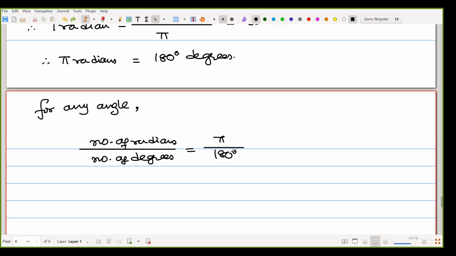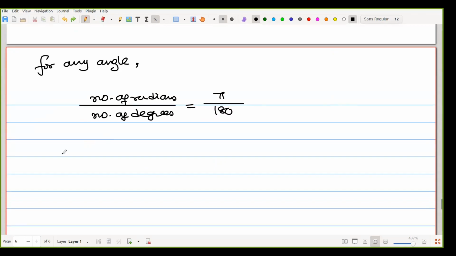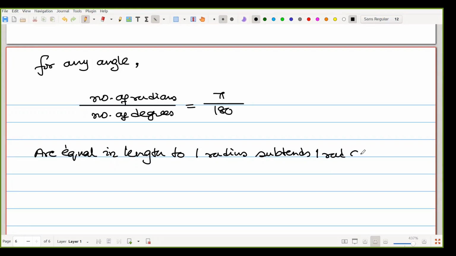Or another way you can say, an arc equal in length to 1 radius subtends 1 rad at the center. So if we have a radius length of 1, then its radian value is 1 rad.